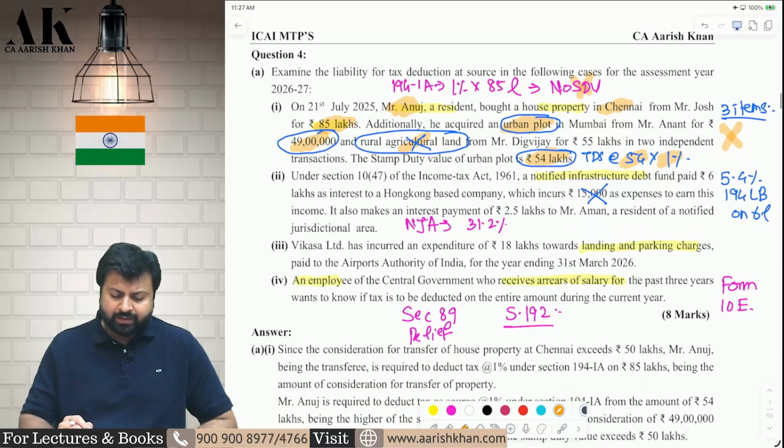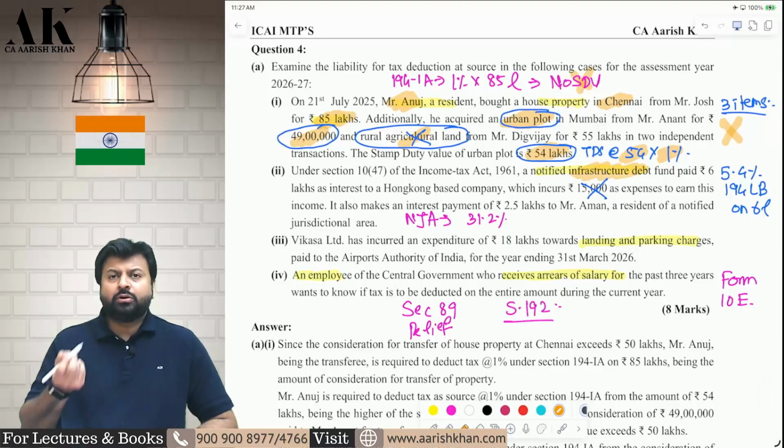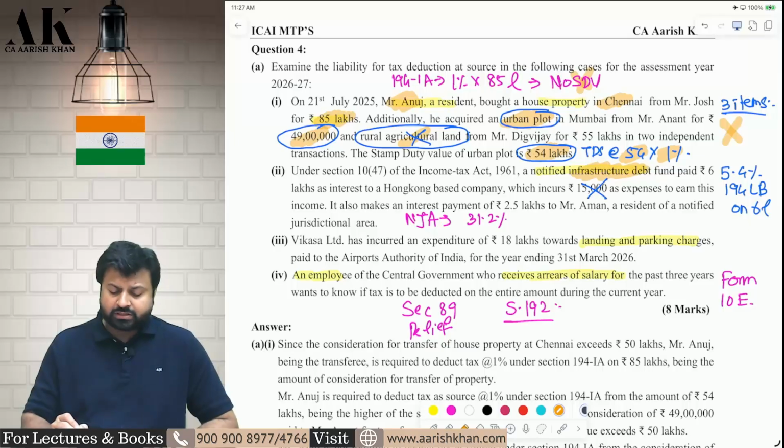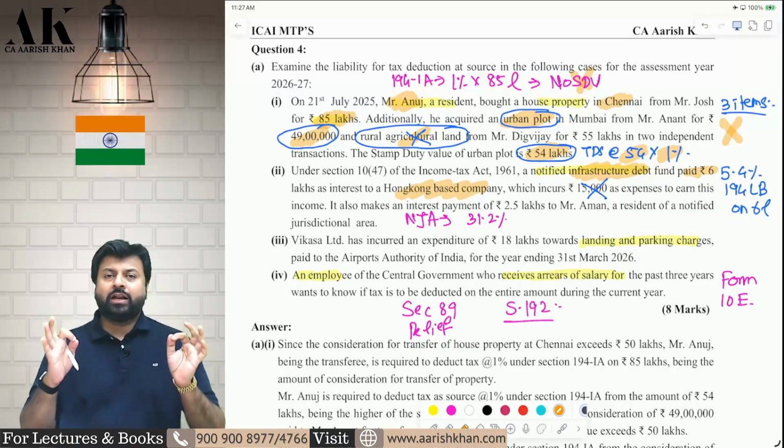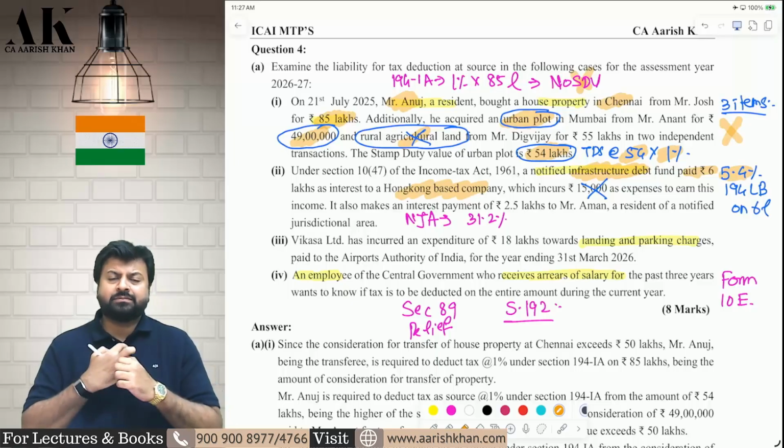It is exempted. Okay. Next one, there is an infrastructure debt fund in India who has taken some loan from a non-resident. So infrastructure debt fund has taken a loan from a foreign company, and in return they are paying an interest of 6 lakh rupees. How much TDS? 194 LB, 5% TDS plus 4% cess. It is 5.2%, not 5.4%. 5.2% TDS will be applicable.